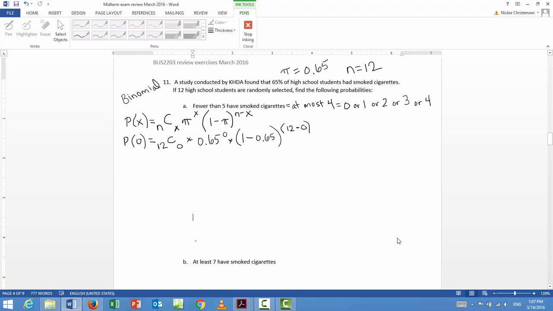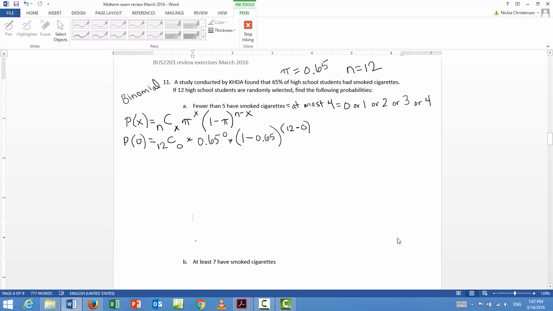Anyhow, what you're going to do when you enter it into the calculator. Now I don't have a camera to show my hand punching the buttons on my calculator. But as I told you numerous times in class, the combination is found through shift divide. So you're going to punch in 12, then shift divide, and then the C is going to come up.